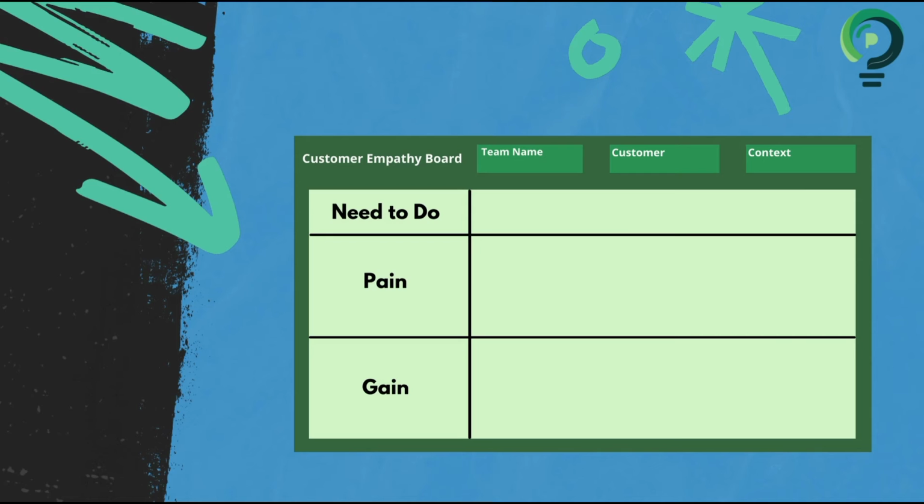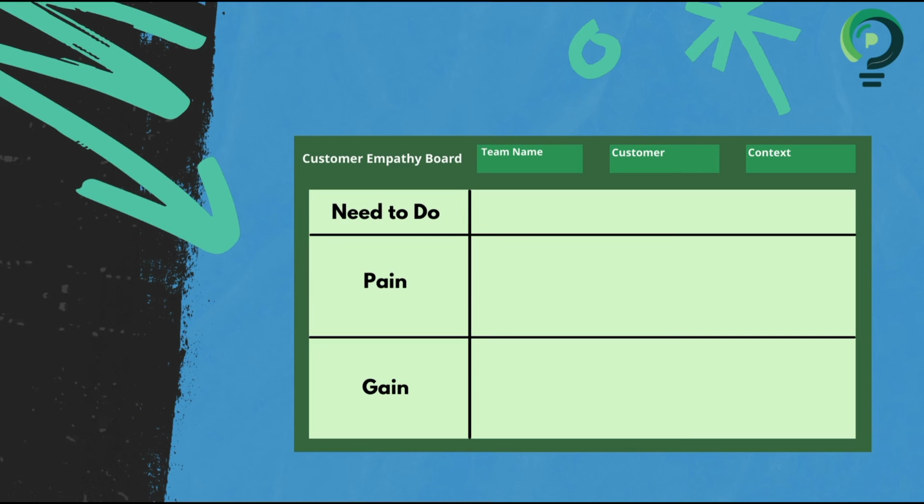In empathize, there is a table, namely the need to do table. There is an explanation of the problem that is being or has been experienced by the customer himself. Then under the need to do, there is a pain table. Pain is anything painful that is felt by the customer, but the customer still needs it and is obliged to carry it out. So, the feelings experienced by the customer can cause frustration.